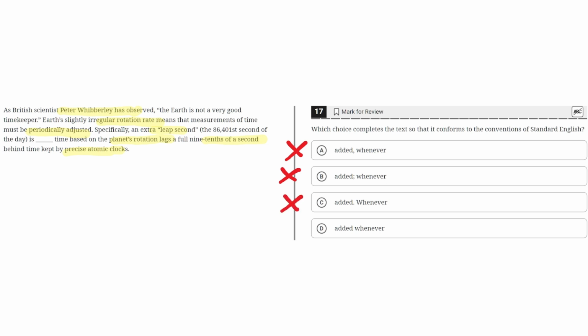D. Added, whenever, no punctuation at all. So this is the correct answer because this properly shows that there is no punctuation needed at all, and because this properly shows that, we can conclude that D is the correct answer.